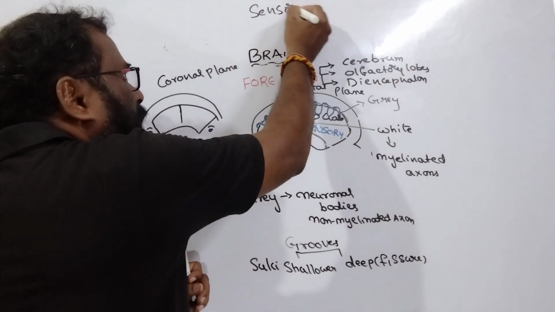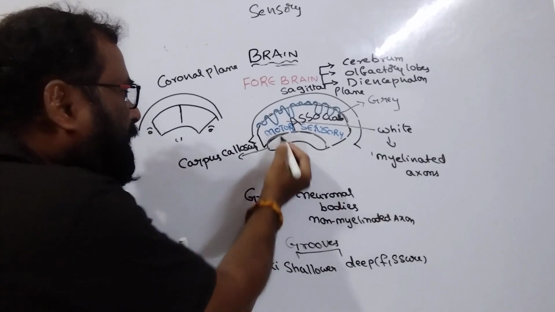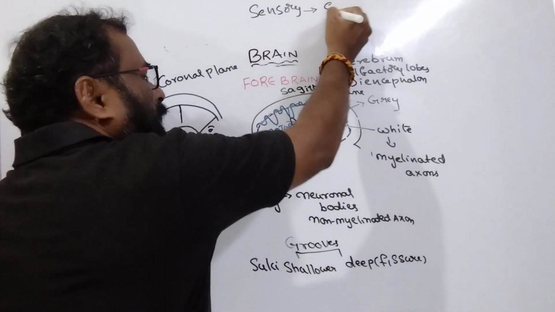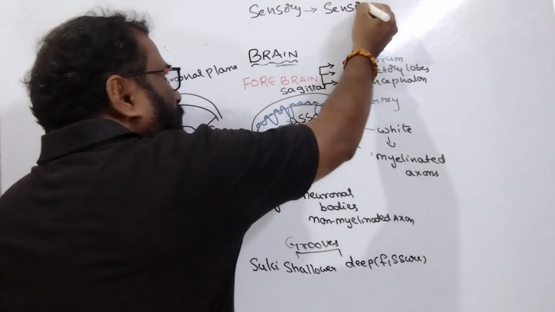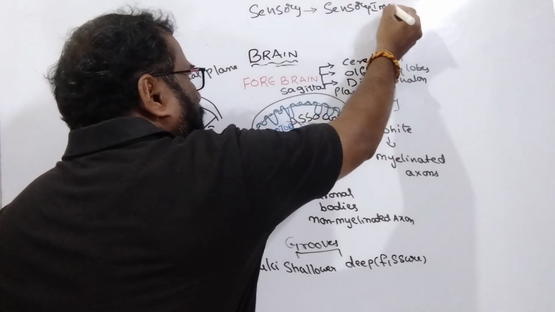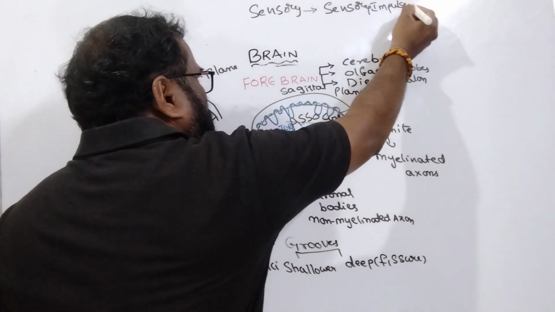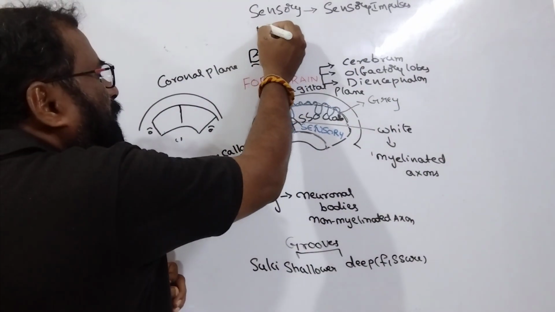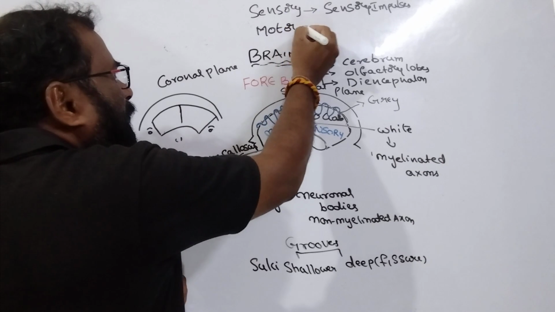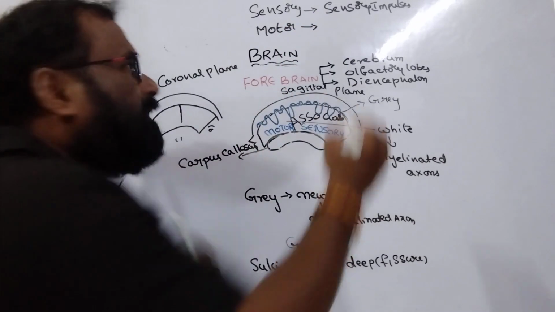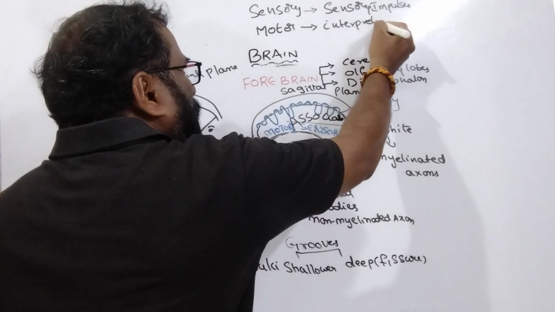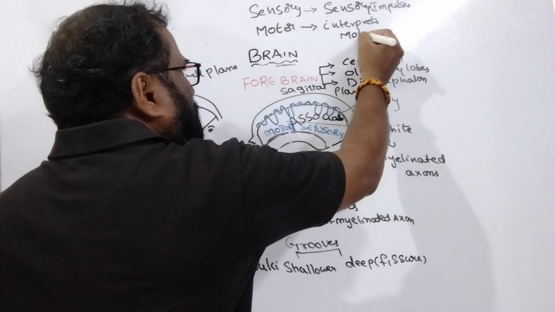Sensory areas are useful for the interpretation of sensory impulses. The motor area deals with motor functioning.